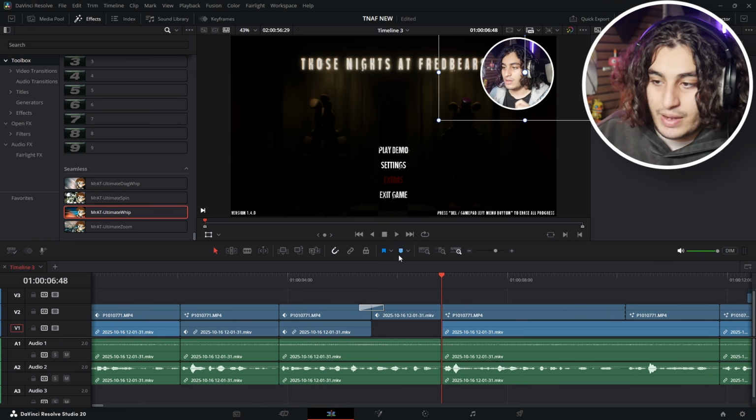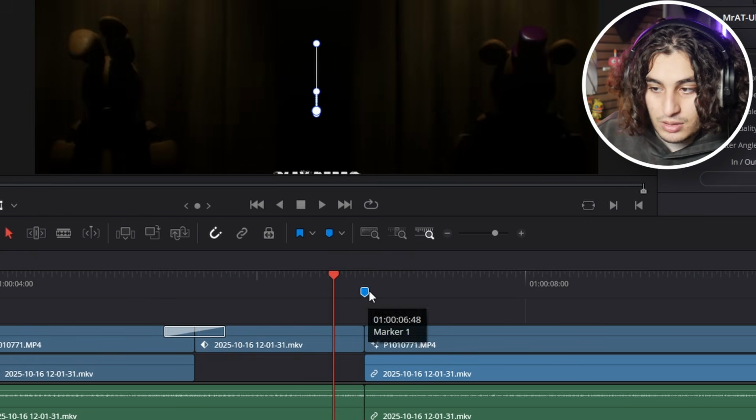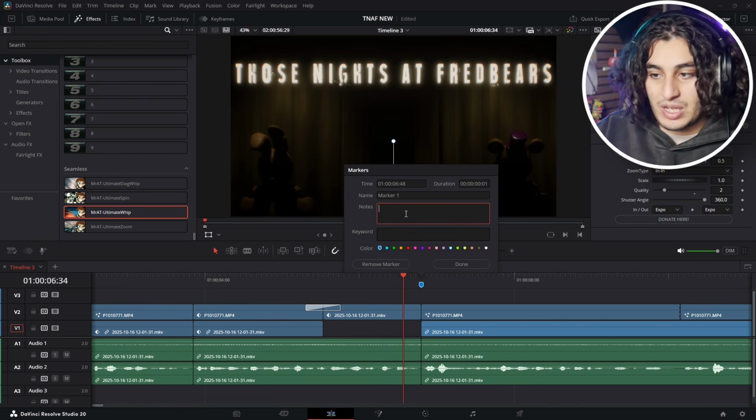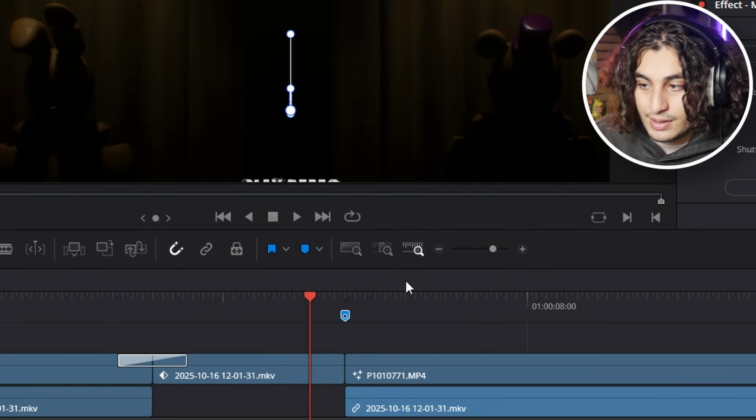Let's say I wanted to do an effect here. I'll leave a bookmark, and then all you have to do, guys, is just click on the bookmark, double click on it, and you can type whatever you want. Like let's say I wanted to add a boom sound effect and a zoom here. We can also change the color of it, so you can color code what it is. I'm gonna leave it as blue.